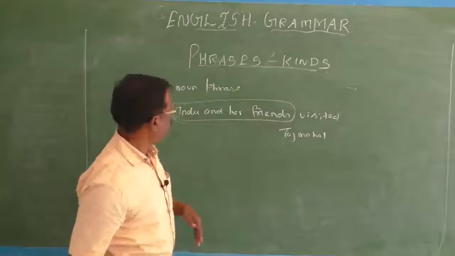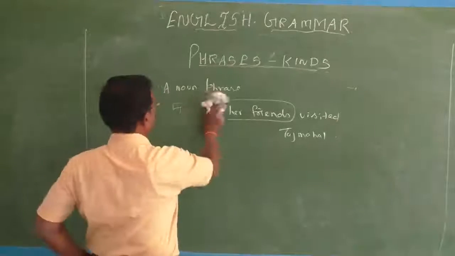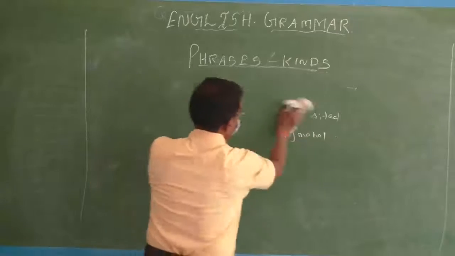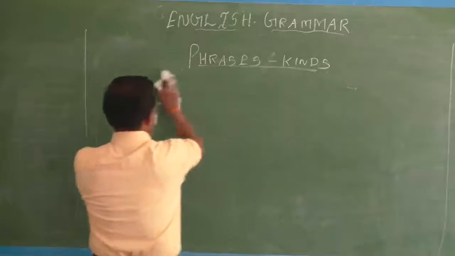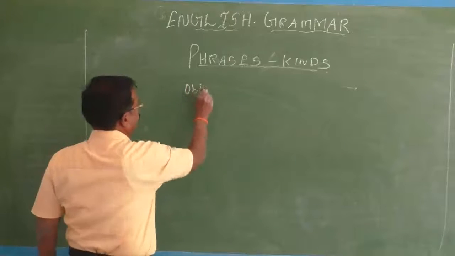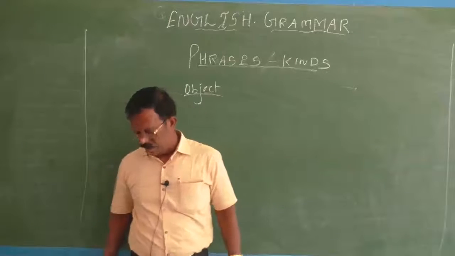A noun phrase can be used as an object. What do you mean by object, or what is an object?